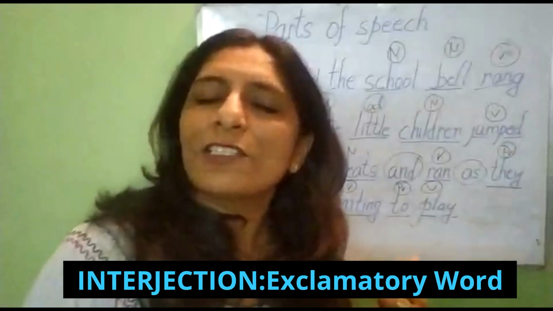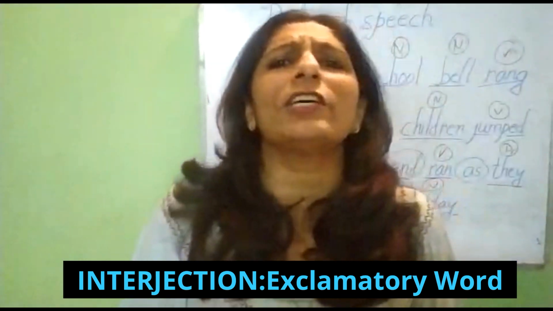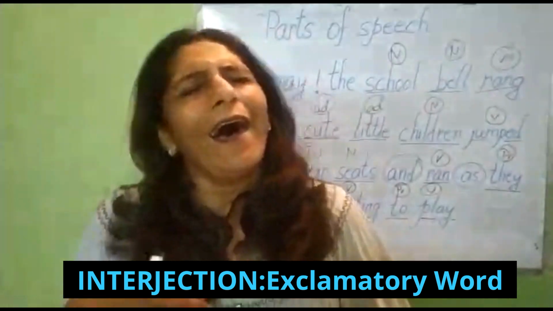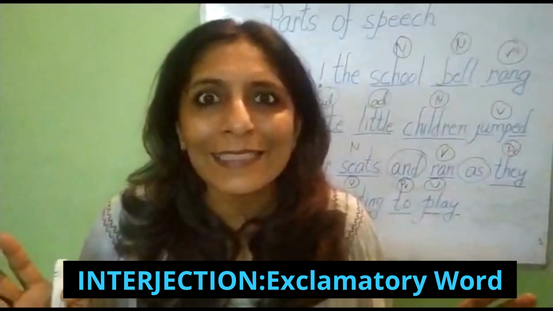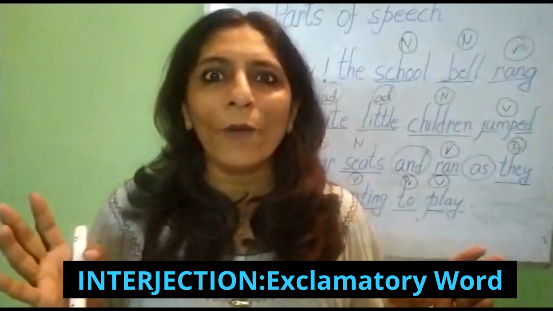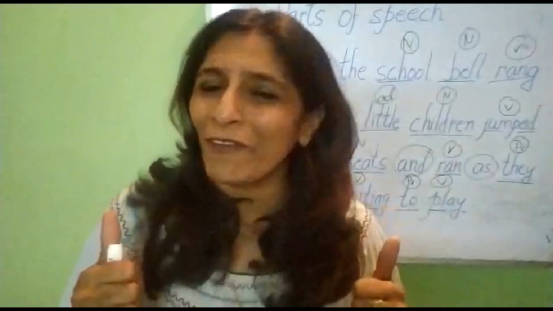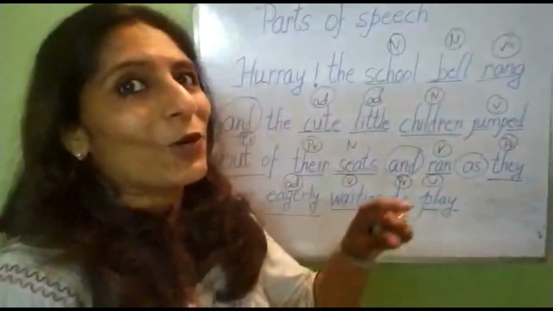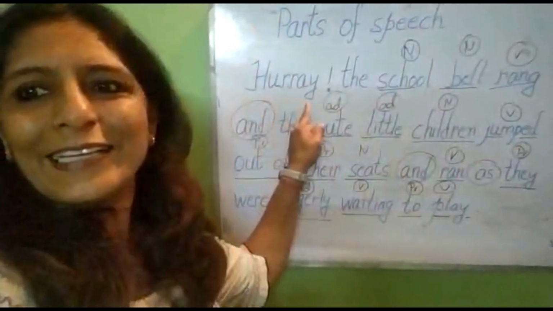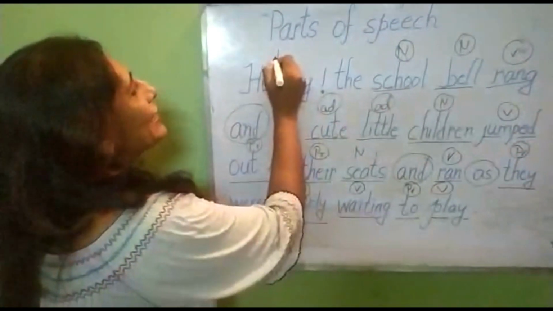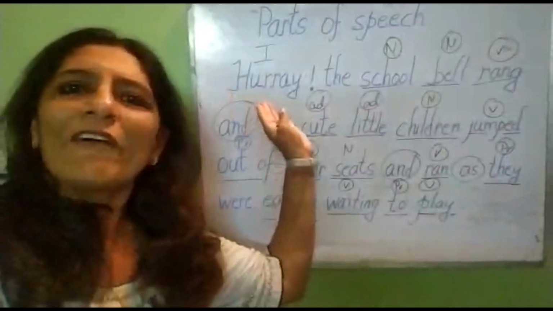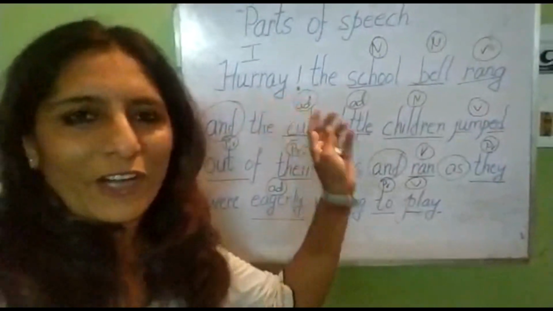What do interjections refer to? Interjections refer to exclamation. Ha! Ah! Alas! Wow! Oh, beautiful! These all are called interjections. So here we start with an interjection. That is hooray! And these are also referred to as exclamatory words.